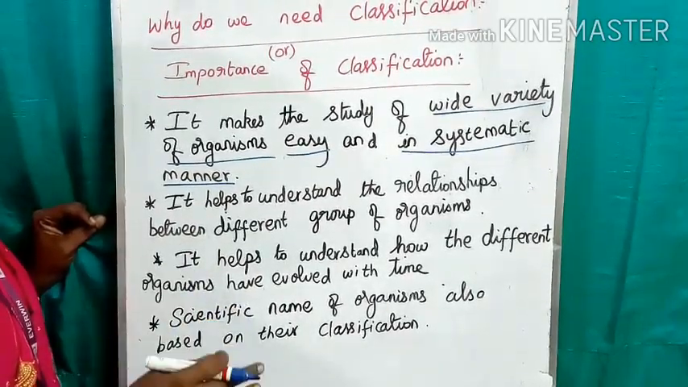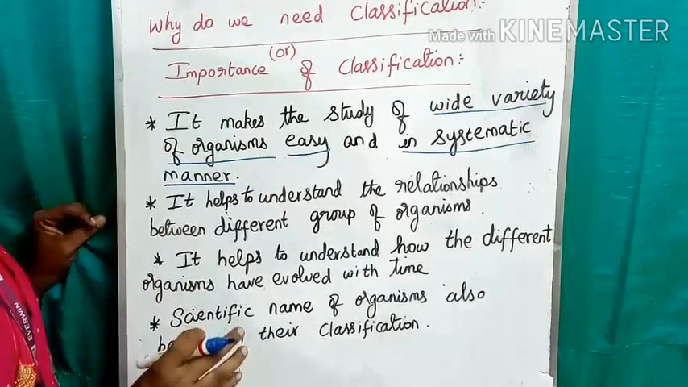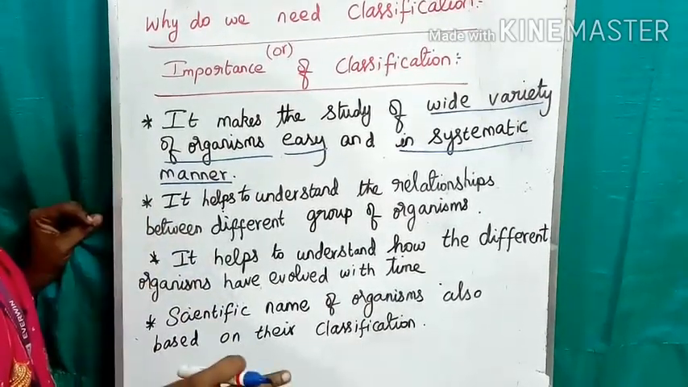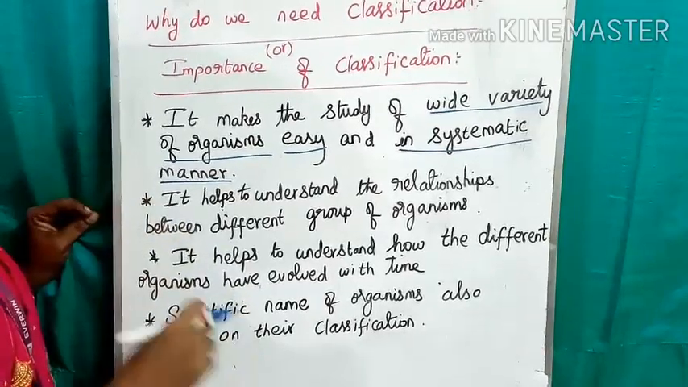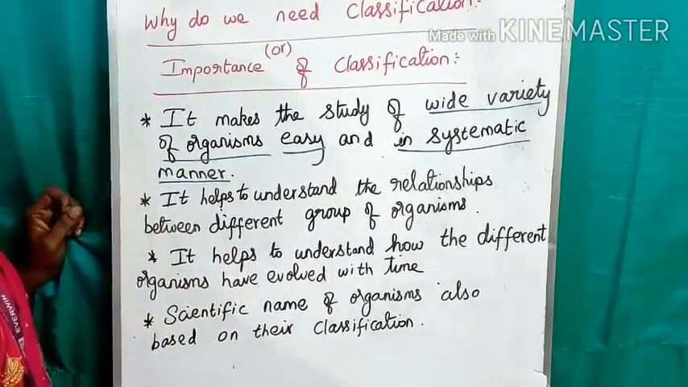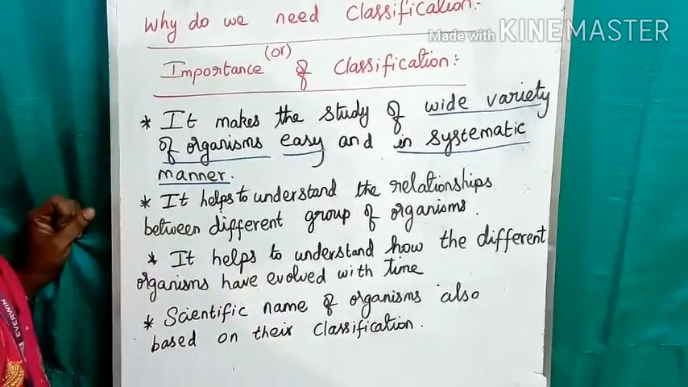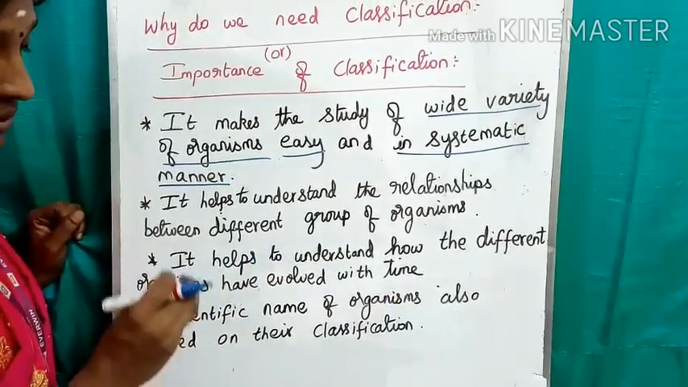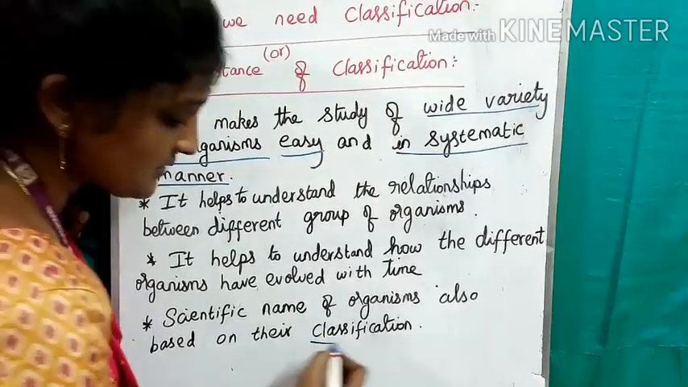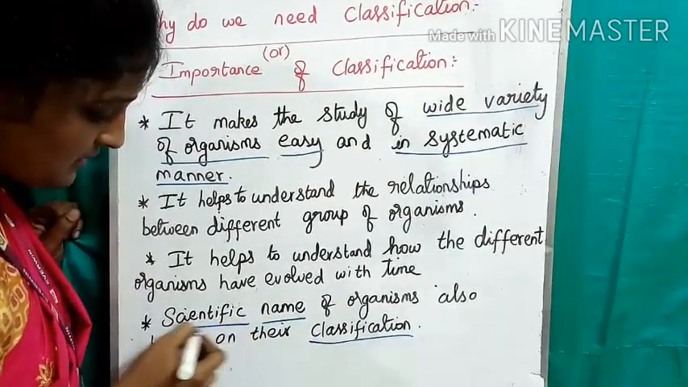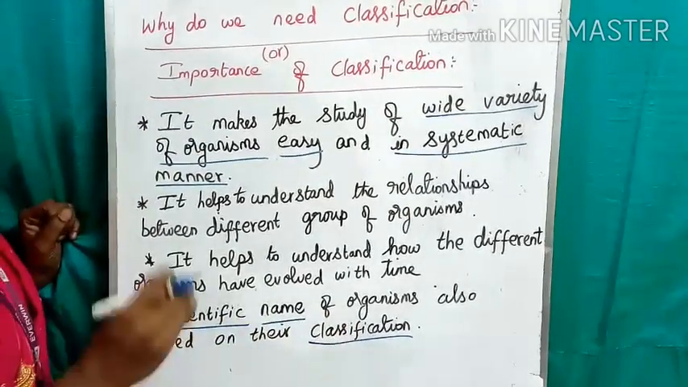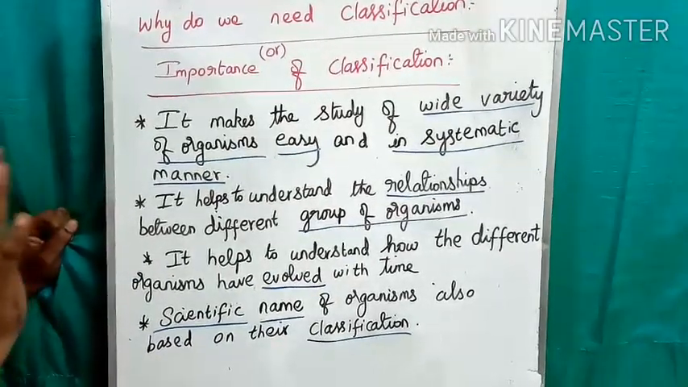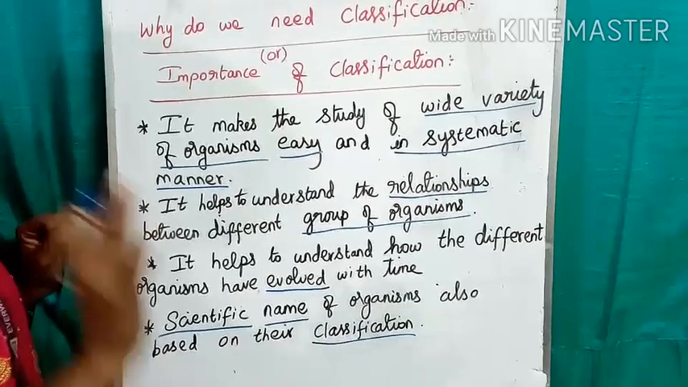I told you before itself, each organism has a scientific name to avoid confusion, so that the name can be used universally by all human beings. Okay. So the scientific name of an organism is also based on classification. These are the important points of classification.